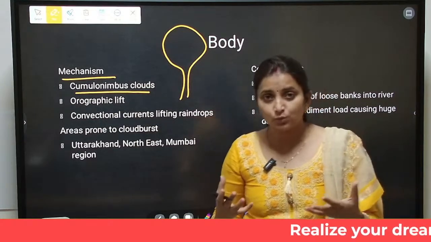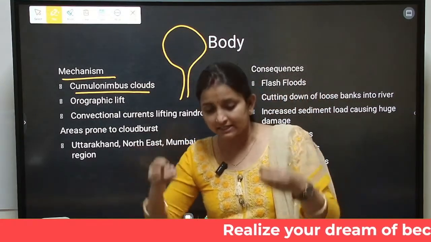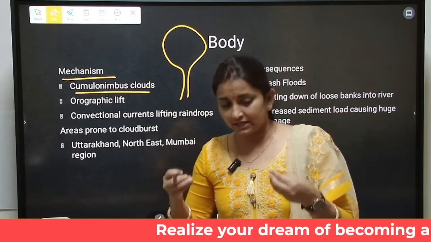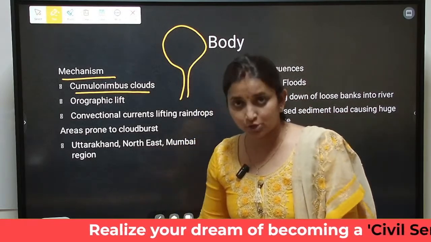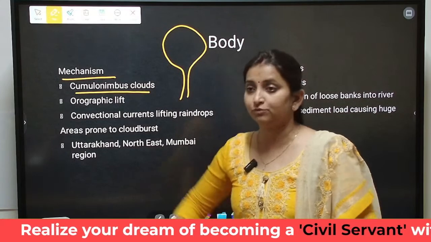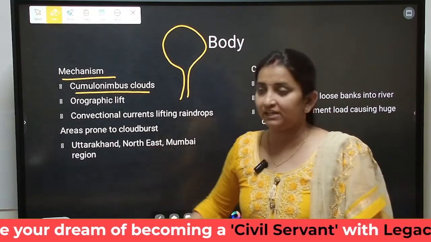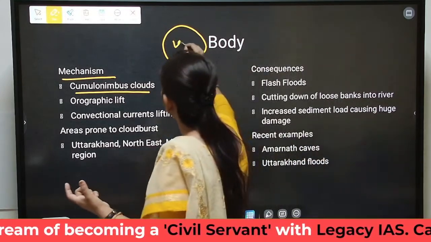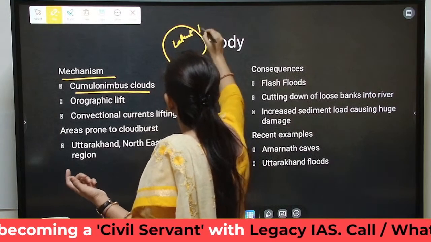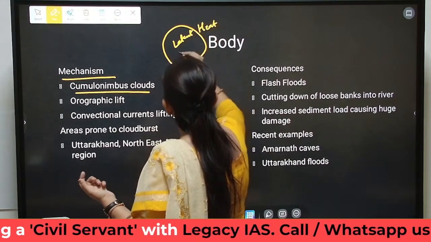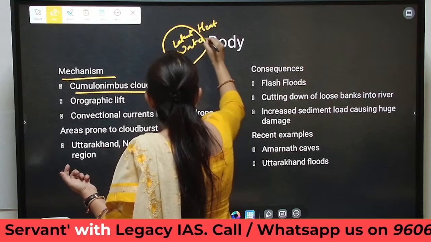As soon as this water vapor condenses into water droplets and starts falling as rainfall, it will release too much heat. So it is a carrier of latent heat and of too much water vapor.